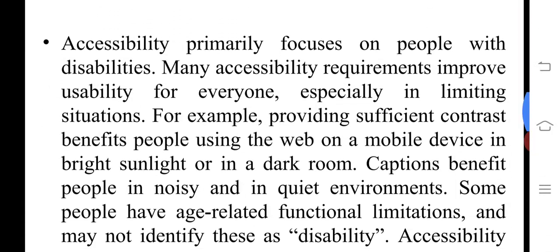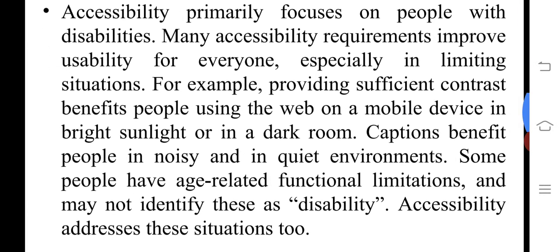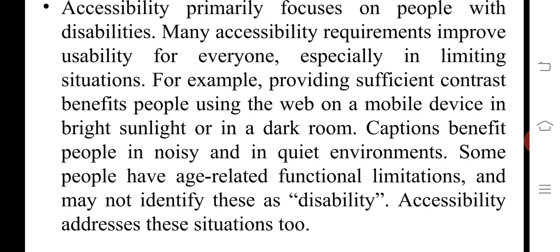Here, accessibility primarily focuses on people with disabilities. Many accessibility requirements improve usability for everyone, especially in limiting situations.